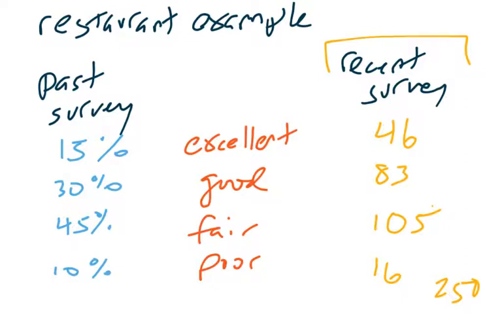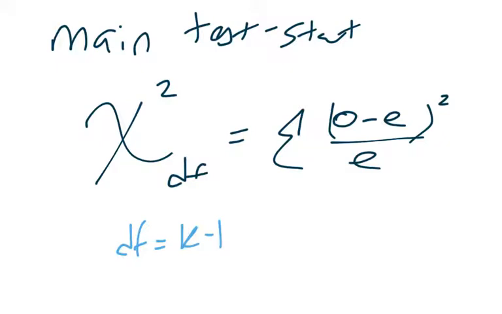So the question becomes, did the renovation do anything? Did it change the restaurant's food for the better or for the worse based on what you originally started with? So what you would expect is similar to the survey originally, and then what you observe, is there a difference between those two? Before we jump into that, I want to introduce some of the details of this new distribution, our new test statistic that we're going to use for these.